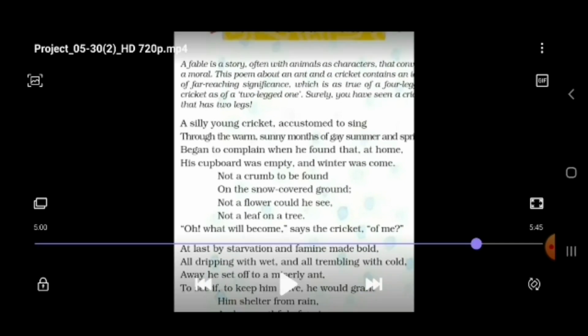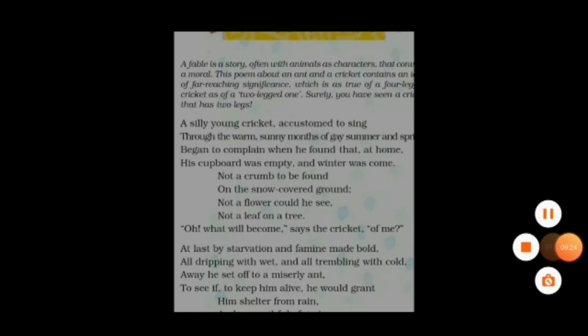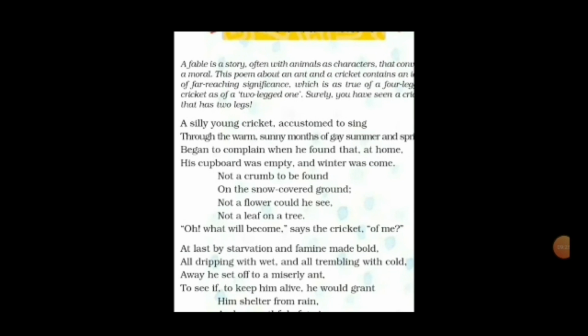A silly young cricket, accustomed to sing through the warm and sunny months of gay summer and spring, began to complain when he found that at home his cupboard was empty and winter was come. The meaning of the word accustomed here is adjusting or adapting, and gay is in the second line. The word gay is there.